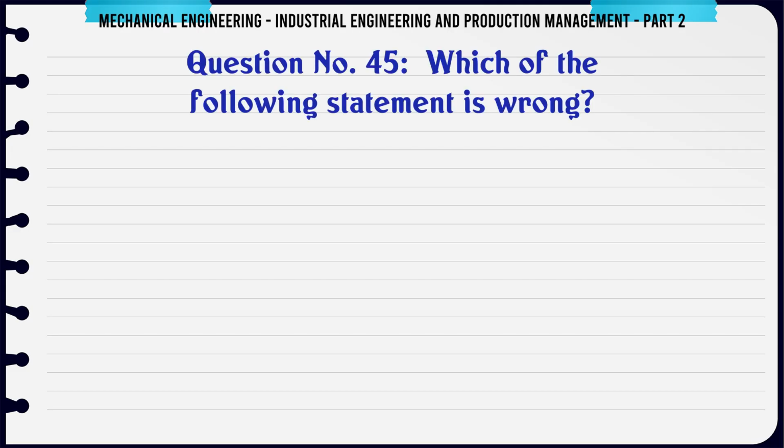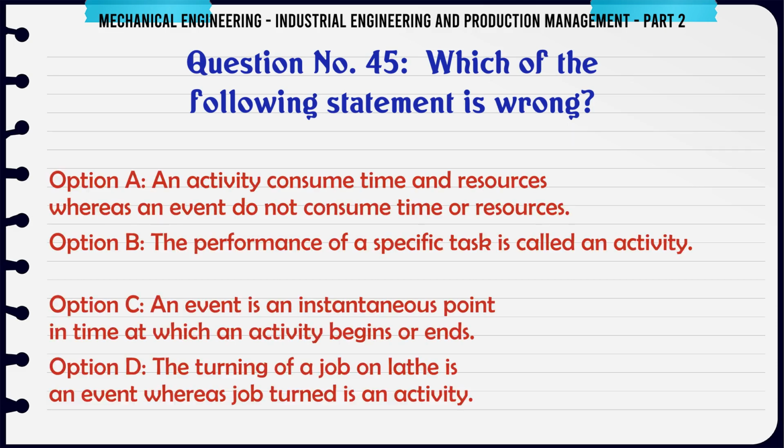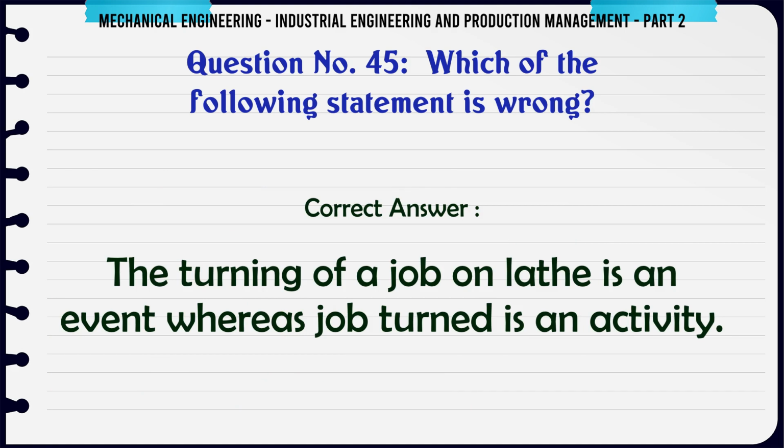Which of the following statements is wrong? A. An activity consumes time and resources whereas an event does not consume time or resources. B. The performance of a specific task is called an activity. C. An event is an instantaneous point in time at which an activity begins or ends. D. The turning of a job on lathe is an event whereas job turning is an activity. The correct answer is: the turning of a job on lathe is an event whereas job turning is an activity.